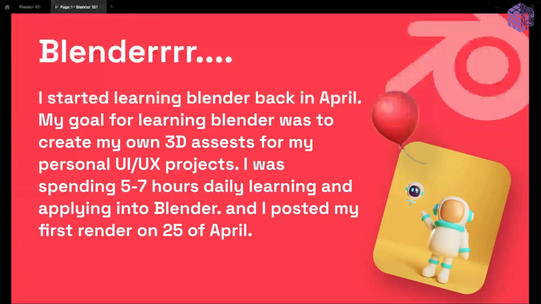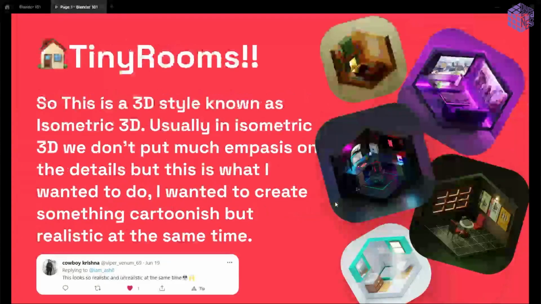So this was my first render and I posted it on Twitter. It didn't get a lot of likes like I used to get, but I just posted it because I wanted to show my work, what I've been learning. Then later I discovered Tiny Rooms. Tiny Rooms is just a 3D style. I didn't create it. It was already there. So this is known as isometric design.